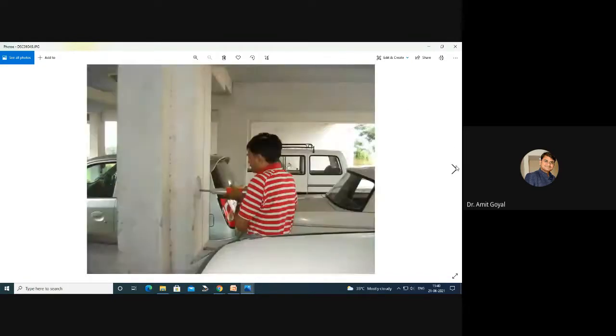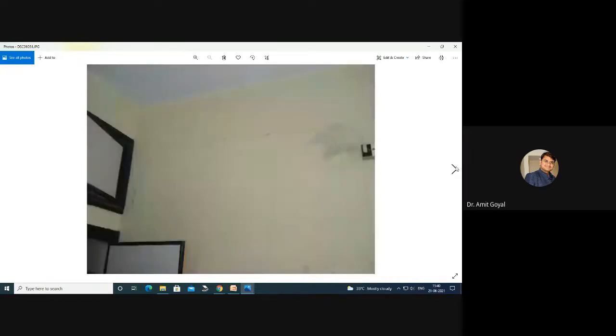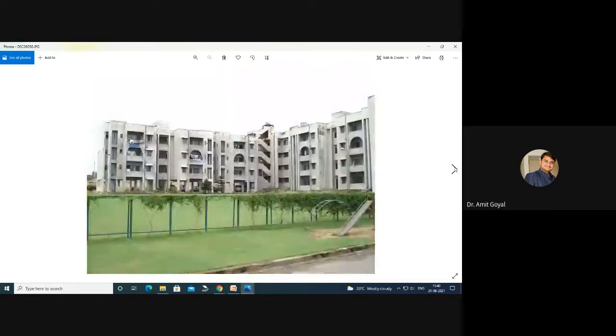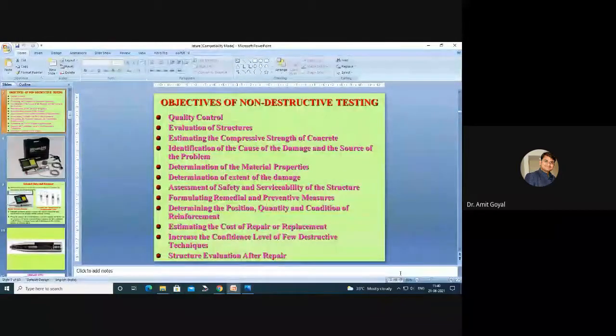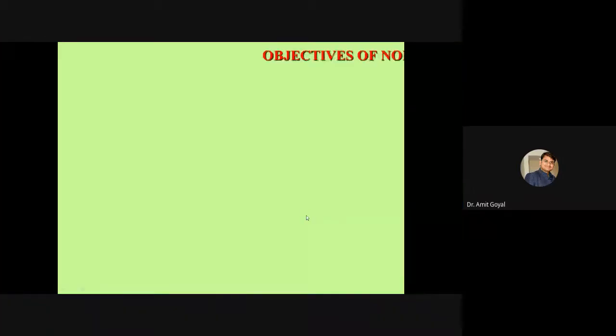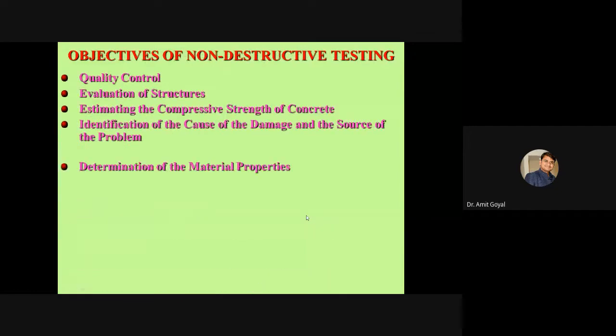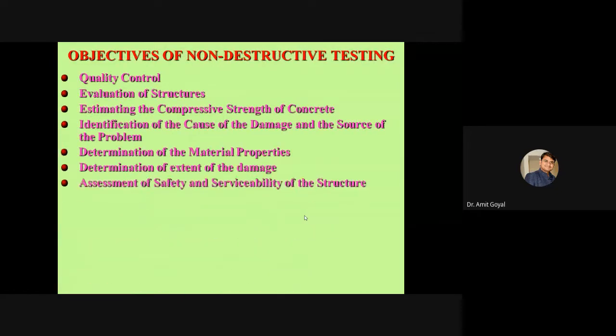So this is how we did this testing in that structure, and we declared that structure safe. And this is how we predict the safety and serviceability of the structure. So this is one of the case studies which we did. When you analyze what the problem is in the structure, it is very easy to formulate the remedial and preventive measures.